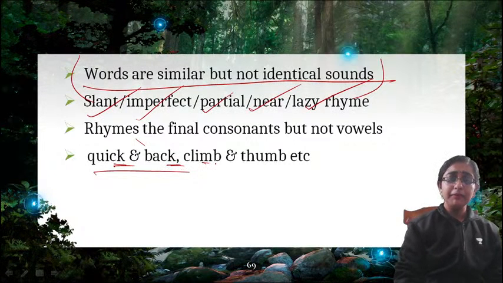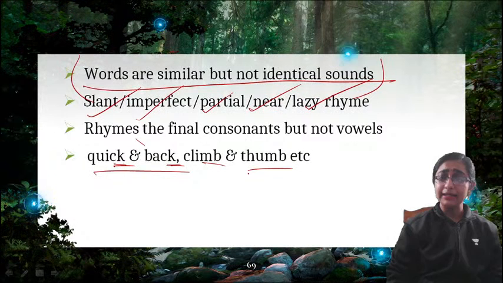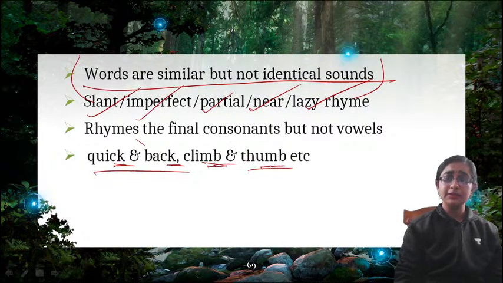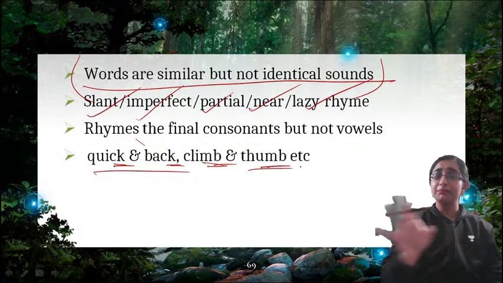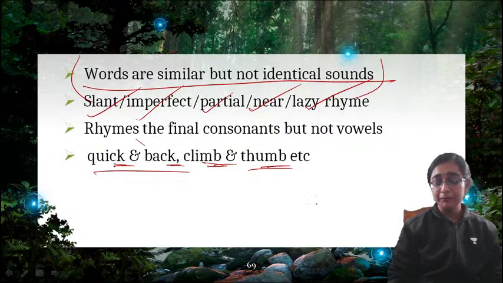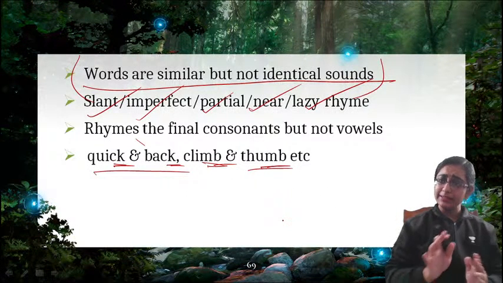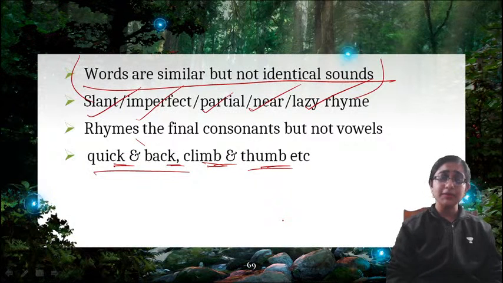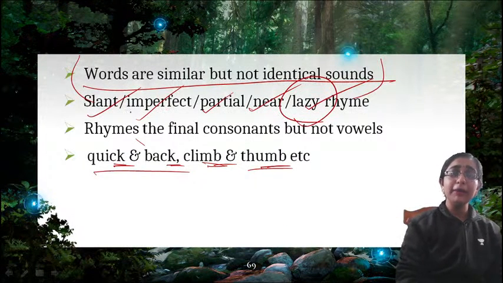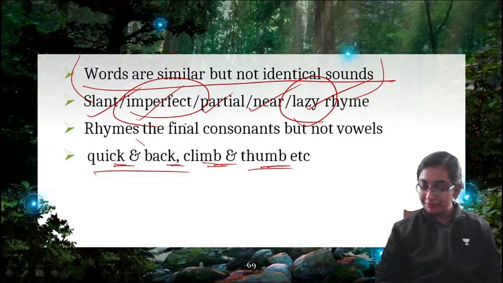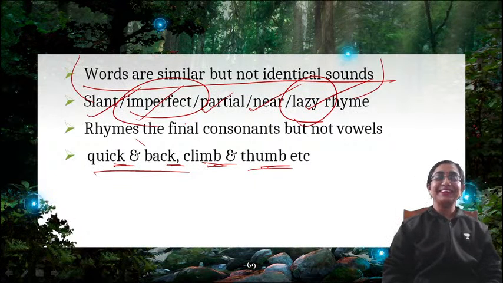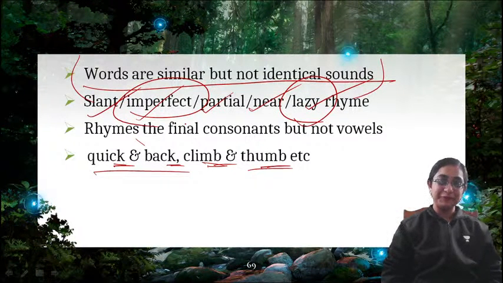Climb and thumb. Rhyming but not identical. Here is also MB, here is also MB. This is not rhyming like bat or mat. Okay, this is exact rhyme, bat, mat. But if I say climb and thumb, it is rhyming and also at the same time not rhyming. So that is why it is half rhyme or lazy rhyme or imperfect rhyme. So the words are similar. We often write it in imperfect form. So the words are not rhyming exactly.